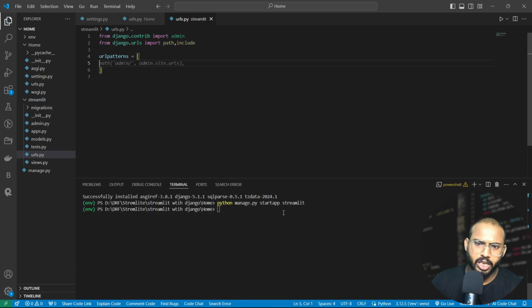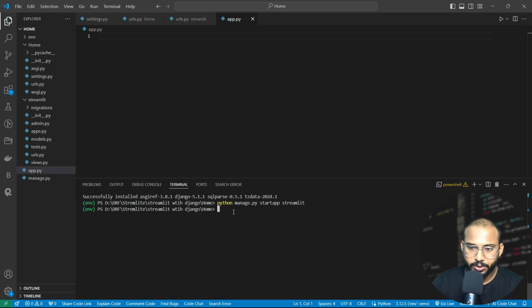So we are done with our Django framework, and now let's create one app.py file for our Streamlit. And on this environment, we also need to install Streamlit. So for it, let's install it. pip install streamlit. Okay. It will take a few seconds.